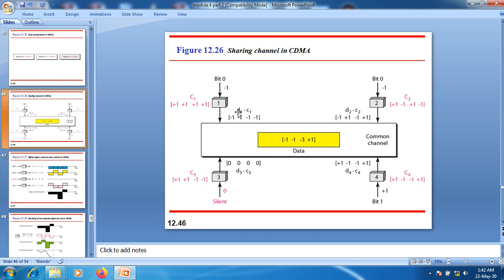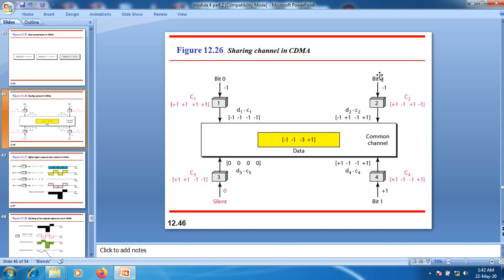In that case, D1 into C1: -1 is multiplied with the first term, and we get -1. In the same fashion, it is multiplied with all these elements, and we get -1, -1, -1 and -1.